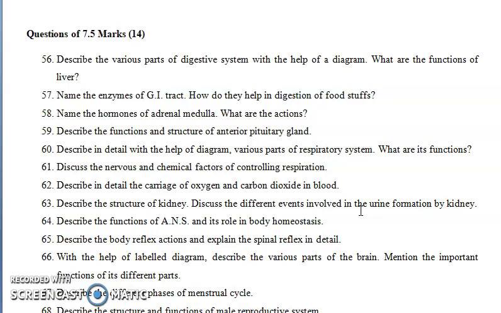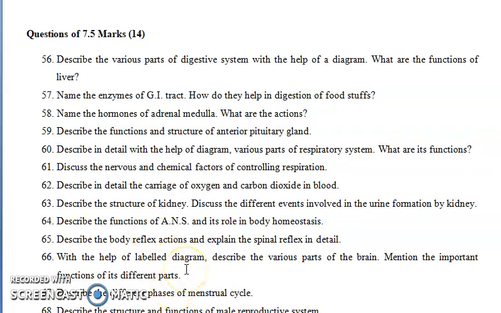Describe the function of ANS and its role in body homeostasis. ANS is the autonomic nervous system. You can write that there are two parts, the parasympathetic and sympathetic nervous systems. They both work simultaneously to maintain body homeostasis, right? You can write the physiology of adrenaline as well as the physiology of acetylcholine in this question.